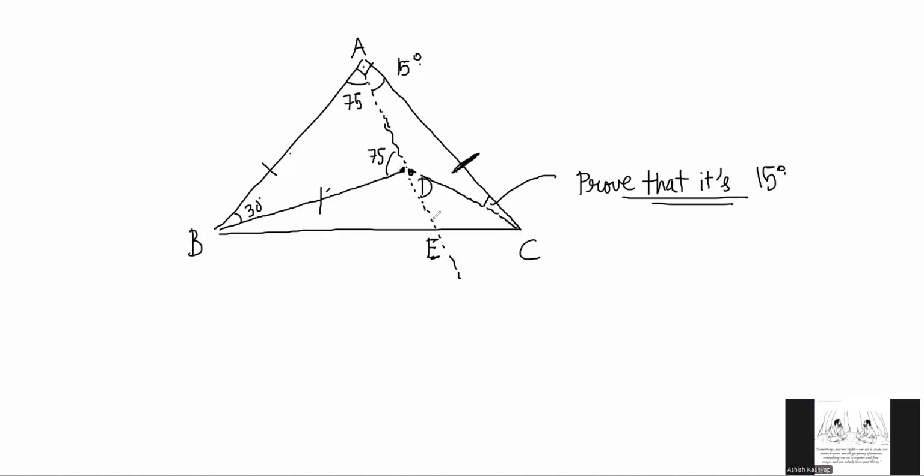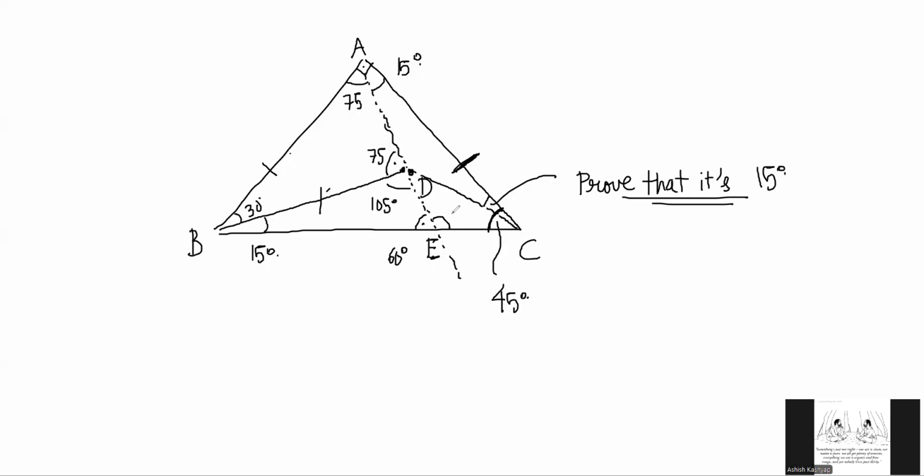So that is 60 degrees, sir. Angle DEB is 15 because it was isosceles triangle, so 45. So this whole angle is 45, and we know that 75 is here, so this much will be 105.